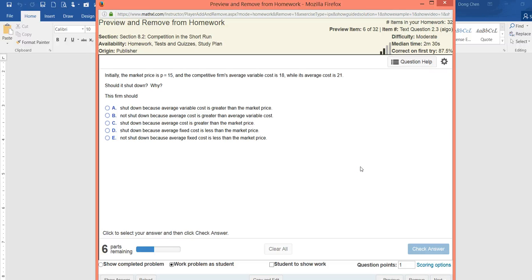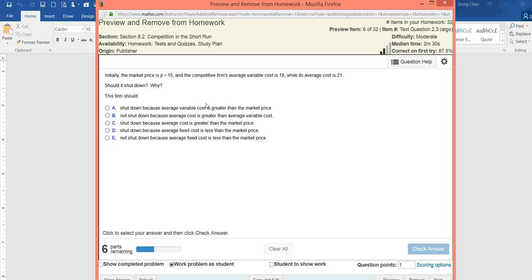This is question number 6 of homework 9 for chapter 8. Initially, the market price is P equals 15 and the competitive firm's average variable cost is 18, while its average cost is 21. Should it shut down? Why? So we got 5 choices here. Depending on whether the firm should or should not shut down, they give different reasons.